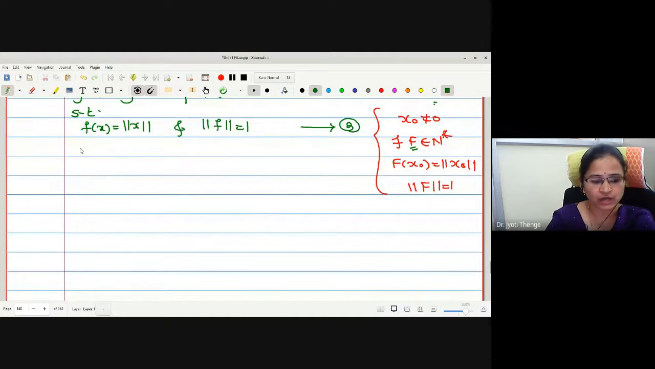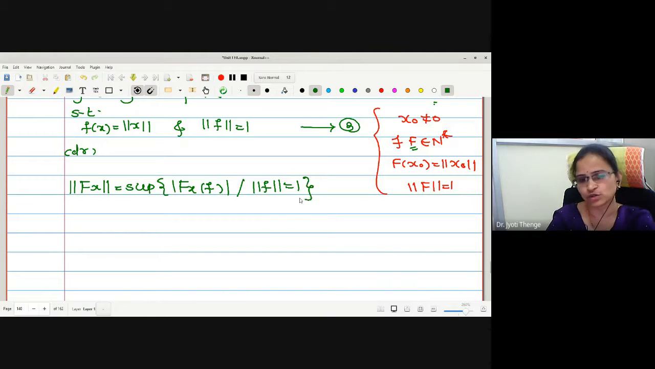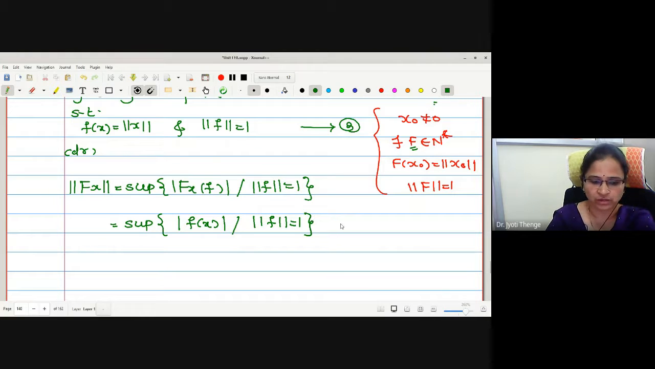Now let me consider the supremum definition again, the supremum definition for operator norm. What is norm fx according to the definition? It is the supremum of mod of fx of f, such that norm f is equal to 1. How is this fx of f defined? It is mod of f of x, such that norm f is equal to 1. Let me call it statement number 4.